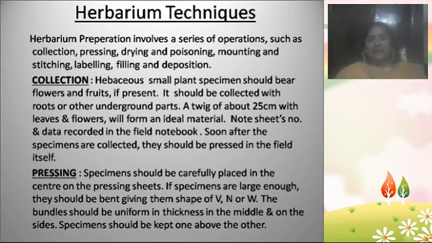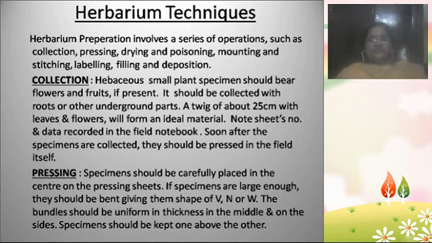So the ideal plant specimen is the one which is a complete plant, not only a fraction of the plant. It should be complete, with roots, stem, branches, flowers, and fruits. Everything should be there. Then only can we study the plant in detail. In that way we should collect the plants. If there are any underground parts, we need to collect them along with the plant. Suppose there is a potato and an onion. If you need to study the onion plant and potato plant, like Solanum tuberosum and Allium cepa, you need to collect those plants along with the underground parts also.